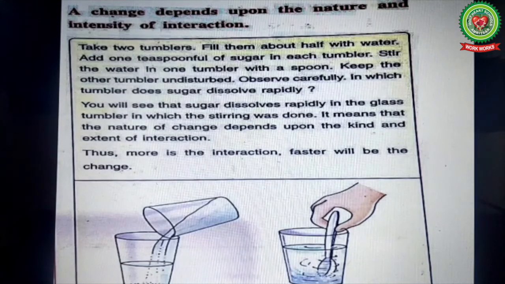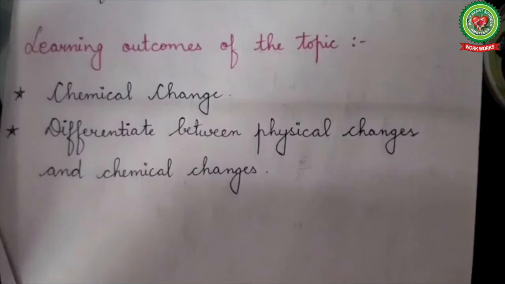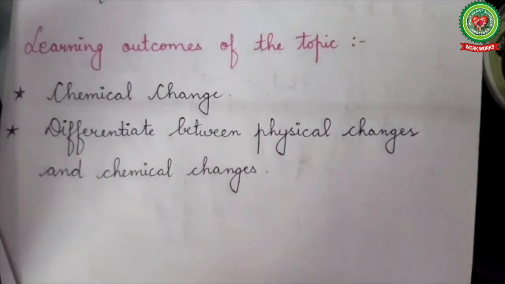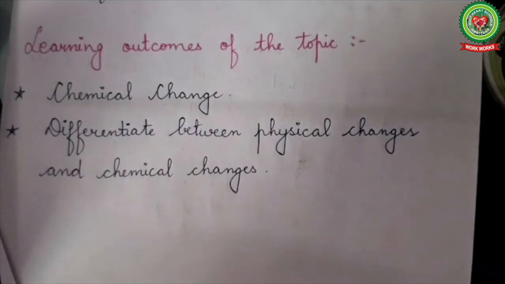Another example is melting of a chocolate. If we keep the chocolate outside in the sun, it will melt faster as compared to if we keep it in a room. So, the more the interaction, the faster will be the change. Learning outcomes of today's topic are: what is a chemical change, and differentiate between physical changes and chemical changes.